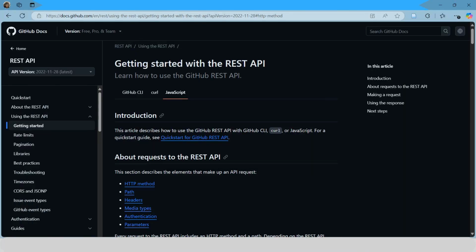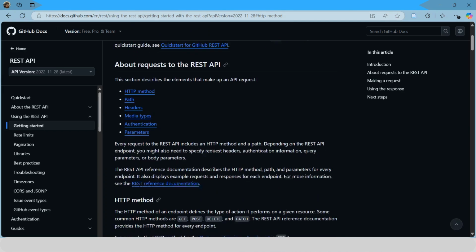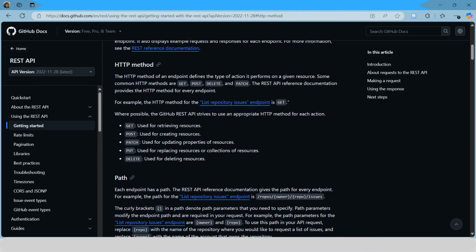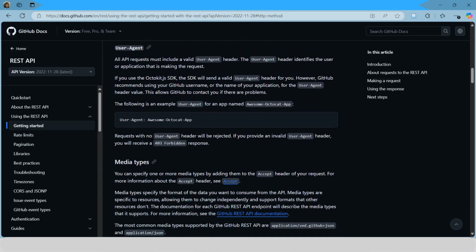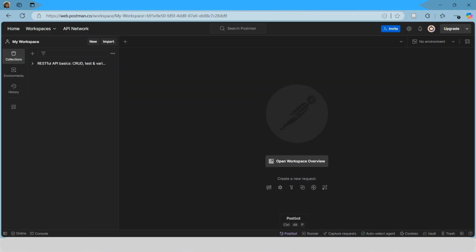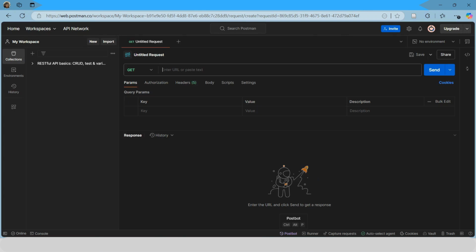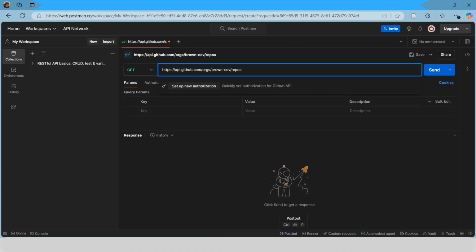In order to get the data to create these visualizations, I connected to the GitHub API, which gives you real-time data from GitHub's databases. Before I wrote any code, I tested the GitHub API endpoints I was interested in using a tool called Postman. So opening a new request in Postman and entering the URL for the GitHub API endpoint I was interested in.